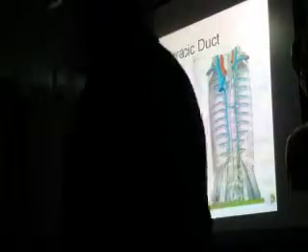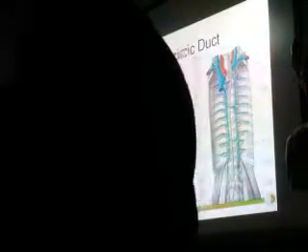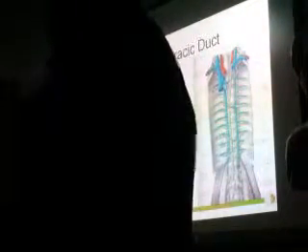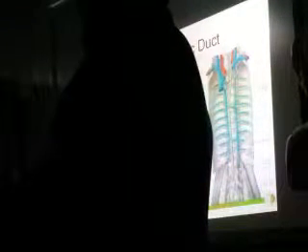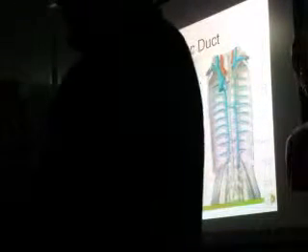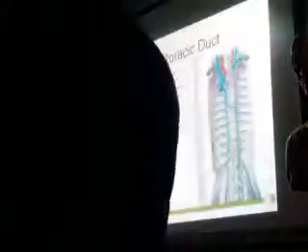Coming to the vessels, one of the vessels is the thoracic duct. This is the largest lymphatic vessel. Only this and a few others have names. All other vessels, as I said, are throughout the body, but we don't give names. For the arteries and the veins, everywhere we have specific arteries and veins with specific names. But for the lymphatics, because they are very small, minute, we don't name them unless they are enlarged.